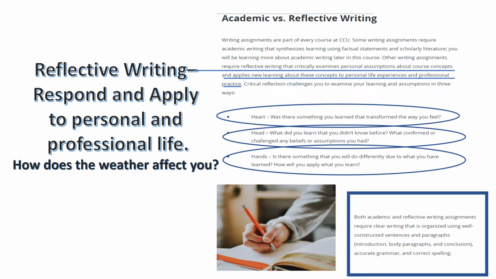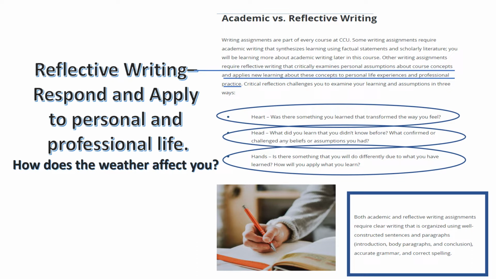How about hands? Is there something that you will do differently due to what you've learned? How will you apply what you learn? Again, in the weather example, if it's going to snow 5 inches or more, I either do one of two things. I try to figure out how to stay home, so I do something differently by not going out. Or I might need to take some safety measures. For example, put tire chains on my car. If you live in a warm climate, you might not know what those are, but that's something that you can do to make your car safer and give it more traction in the snow. So that's something that I would do differently as a result of the facts of the weather that I learned about.